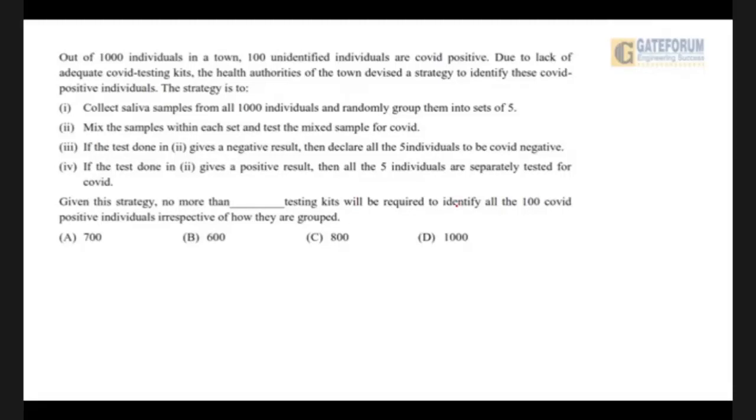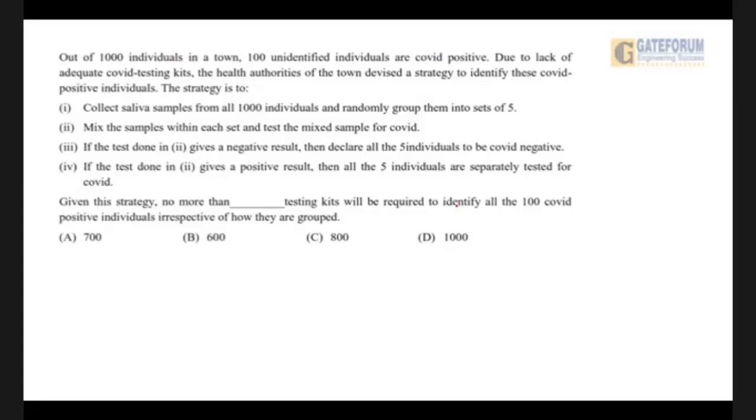Number two, mix the samples within each set and test the mixed sample for COVID. Number three, if the test done in 2 gives a negative result, then declare all the 5 individuals to be COVID negative. Next, number 4, if the test done in 2 gives a positive result, then all the 5 individuals are separately tested for COVID. So this was the strategy that was developed.